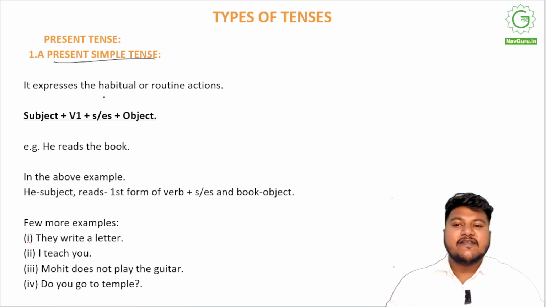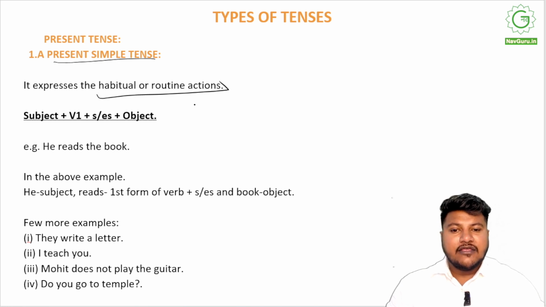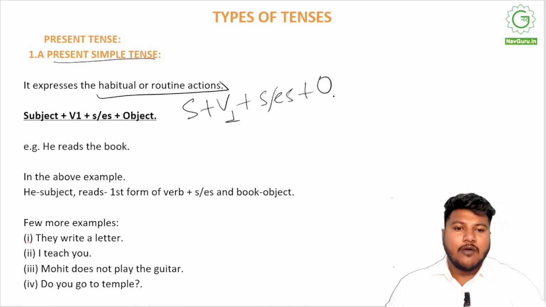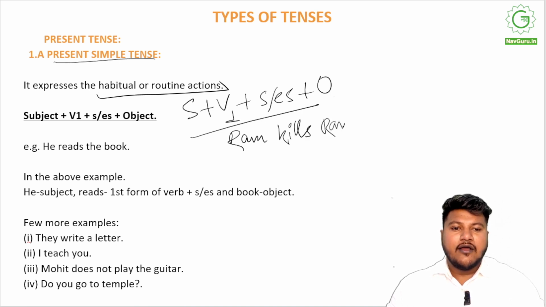Simple present expresses a habitual or a routine action, and the sentence structure for it is subject plus first form of verb plus s slash es, depending upon what the word ends with, plus object. Right. So, for the simplest example, Ram kills Ravan. All right. Subject, the first form of verb plus s, and object.